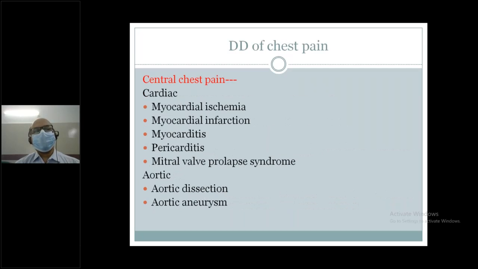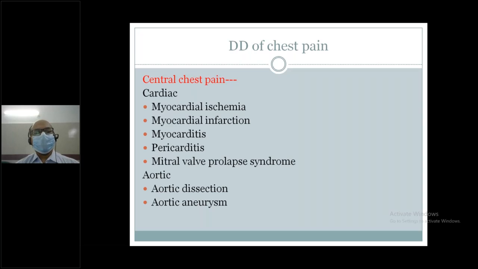Differential diagnosis of chest pain. A patient presents with central chest pain; there are different structures present in the central part of the chest, maybe heart, maybe aorta, maybe esophagus, maybe trachea, maybe mediastinum, maybe vertebral column, etc. So, the important causes of central chest pain. Cardiac cause, maybe myocardial ischemia, maybe stable, maybe unstable, myocardial infarction, maybe non-ST-elevation, maybe ST-elevation myocardial infarction, maybe myocarditis, maybe pericarditis, maybe mitral valve prolapse. So these are the important cardiac causes of central chest pain.